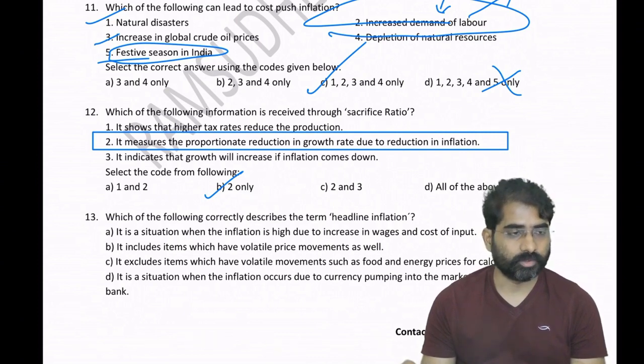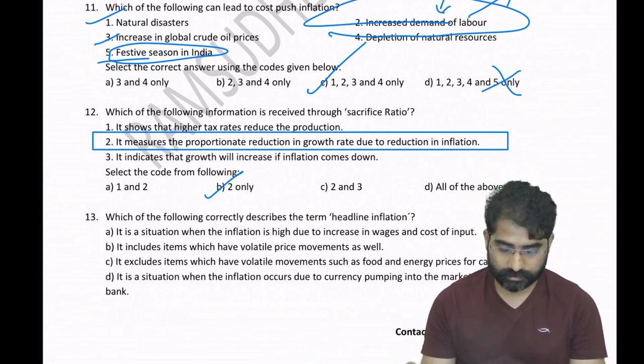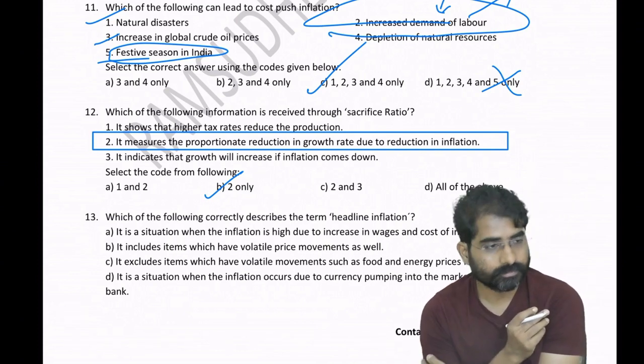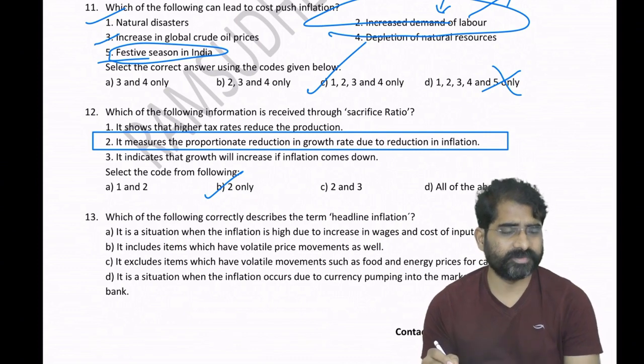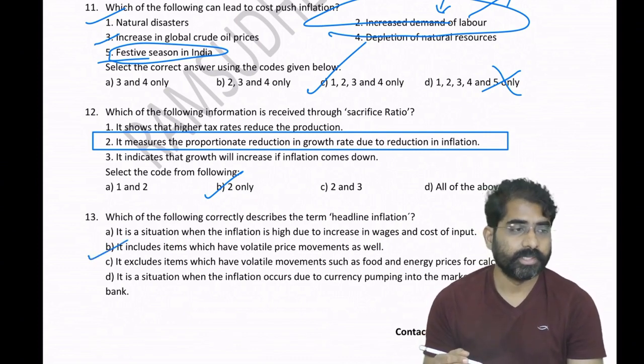Okay, yes, good. So go to the 13th question now. Question number 13. Easy only, previous question. Headline means basically used for policy making.